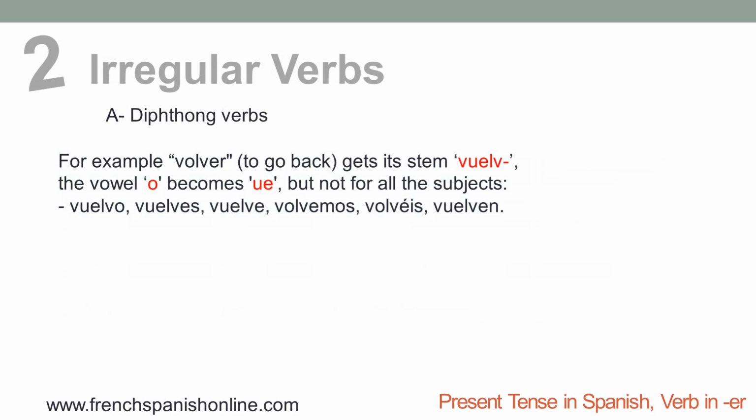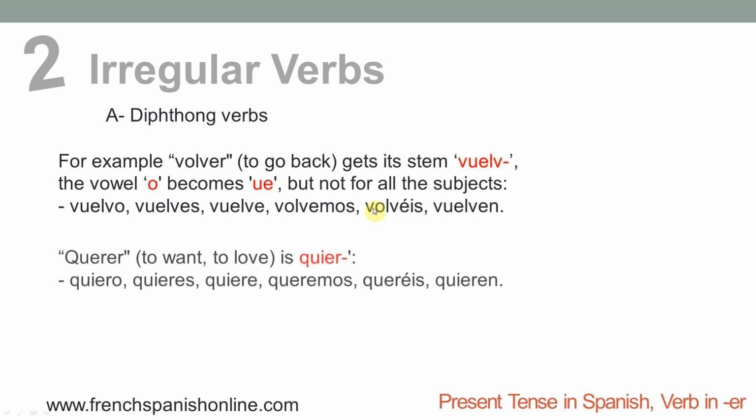We have several categories here. The first one is the diphthong verbs. For example, the verb volver, to go back, gets its stem like this: the letter O becomes UE, but not for all the subjects. So the conjugation of the verb volver is vuelvo, vuelves, vuelve, volvemos, volvéis, vuelven. Again, as you can see, these two plural forms are regular.